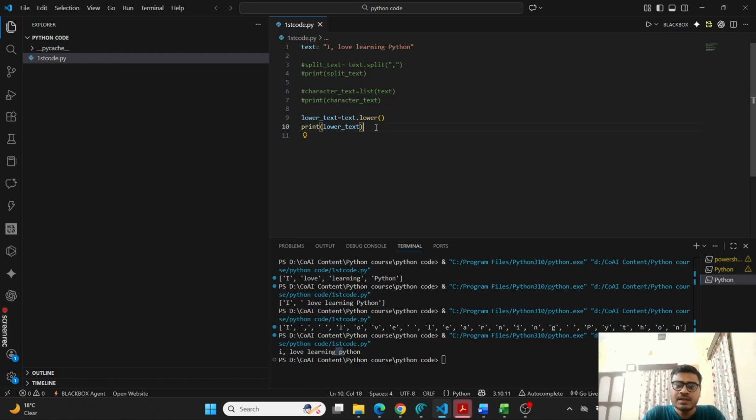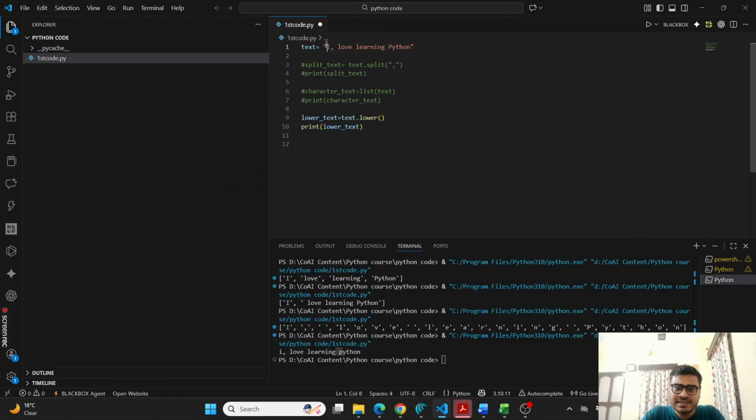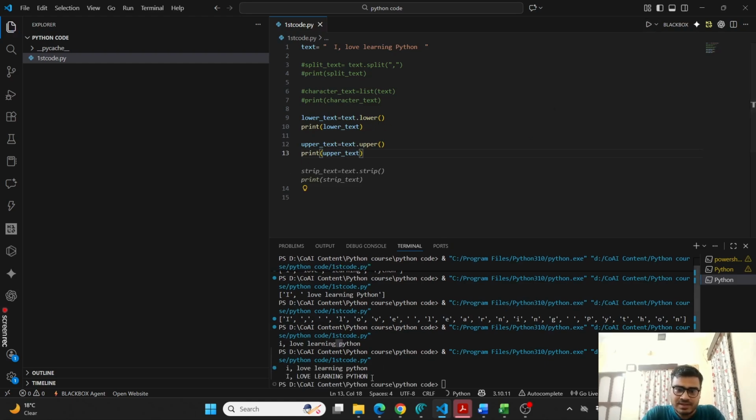The next thing after lower is strip. It strips the spaces in the text. For example, I change this text a little bit and put some spaces here. One more thing, if I want to do upper, text dot upper converts everything into uppercase, and if I print it, we can check: everything is upper, everything is lower.